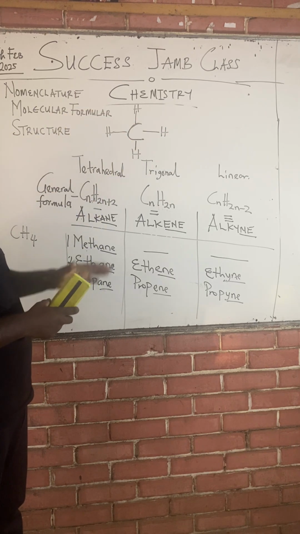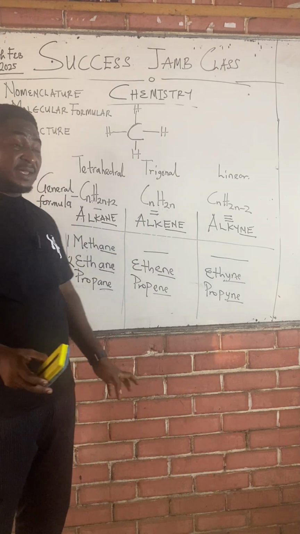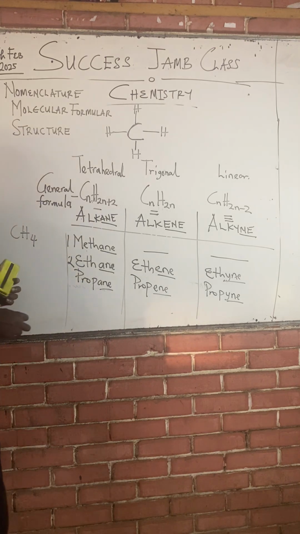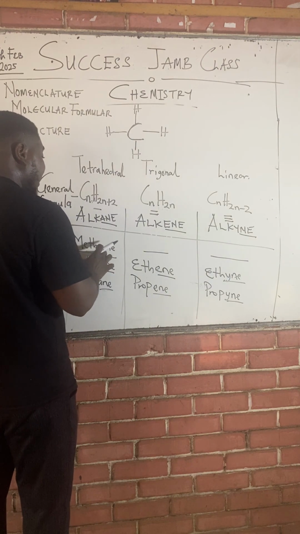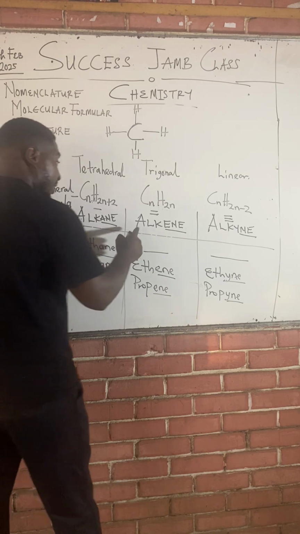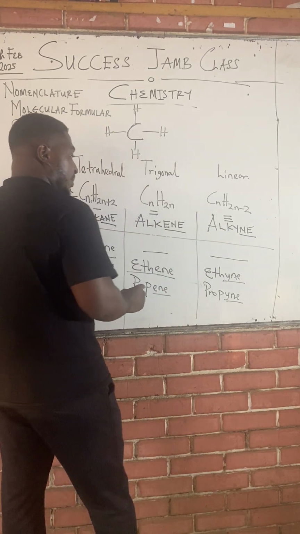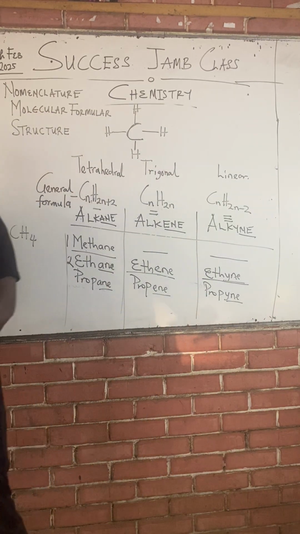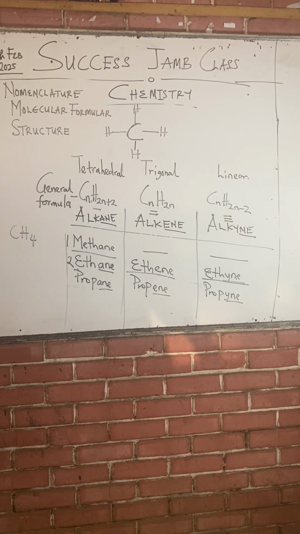It's important to note that each of these families has its most important member. Yes, they contain many members, but they have their most important member. The most economically important members are usually the first member. The most important member of the alkane family is methane. The most important member of the alkene family is ethene. And the most important of the alkyne family is ethyne. Every family has its most important member. The most important member is determined by who is more economically important. It's all called the economic importance of organic compounds.